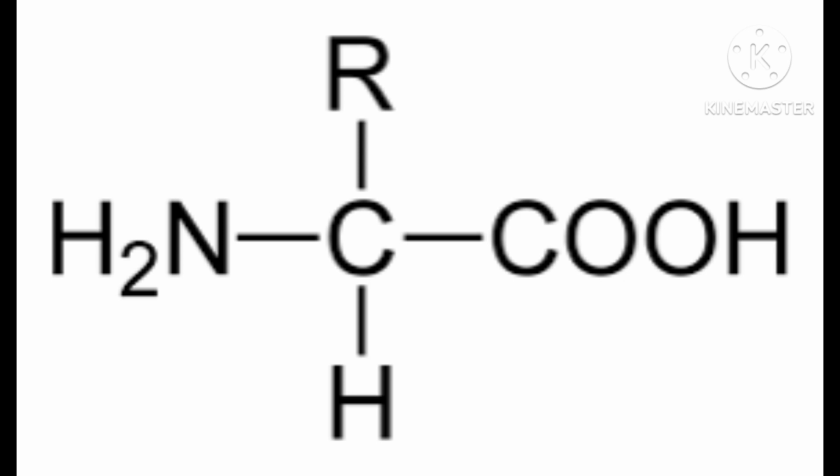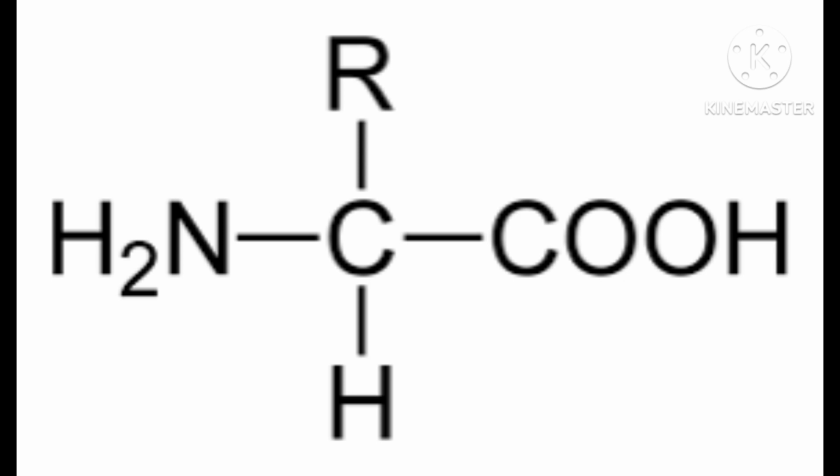Then see, peptides and proteins are formed from amino acid, and amino acid is formed by 4 elements: carbon, hydrogen, oxygen, nitrogen.